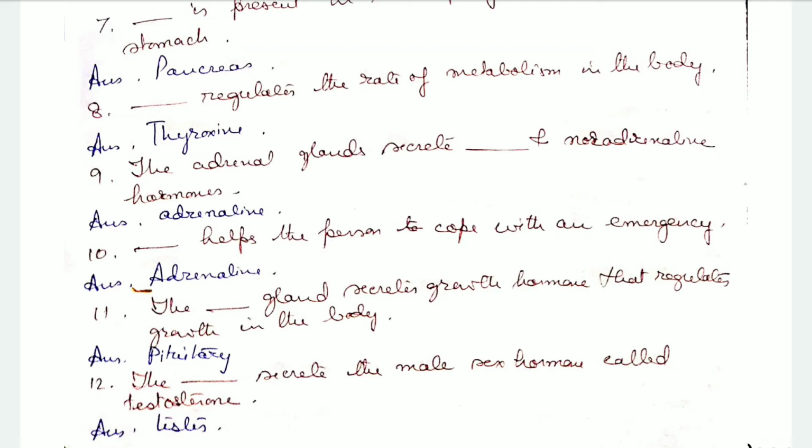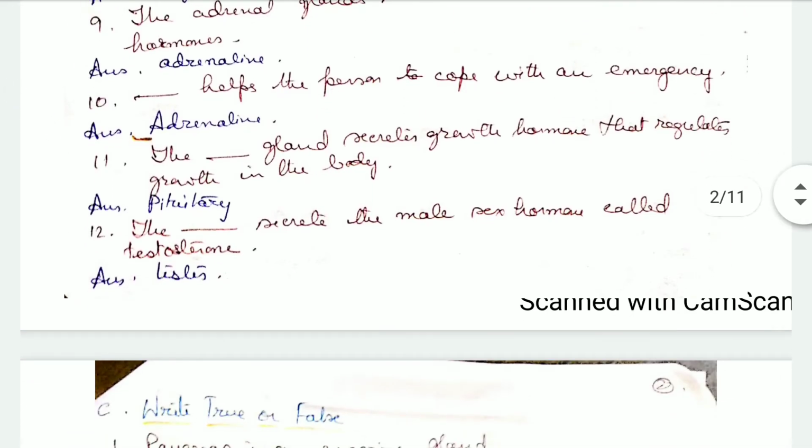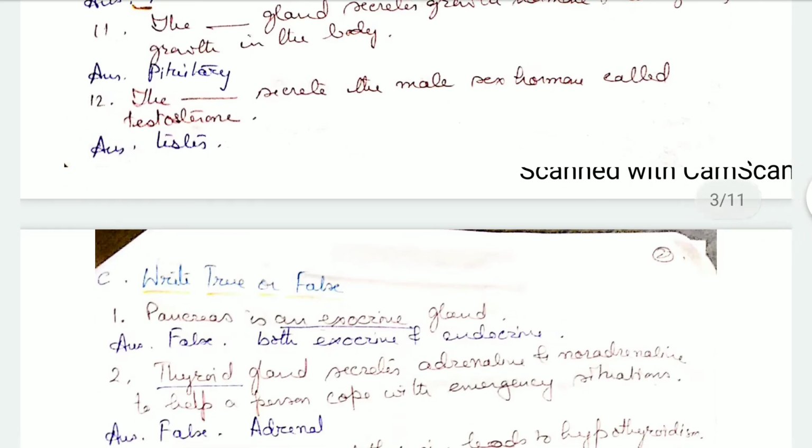The dash regulates the rate of metabolism in the body. It is the thyroxine. The adrenal gland secretes dash and noradrenaline hormones. It's adrenaline and noradrenaline hormones. Dash helps the person to cope with an emergency situation. That is adrenaline. The dash gland secretes growth hormone that regulates growth in the body: pituitary. The dash secretes the male sex hormone called testosterone. It is the testis. Singular is testis and plural is testes.